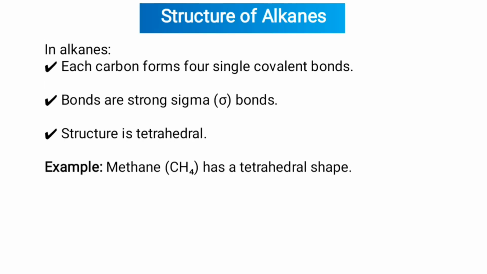Structure of alkanes. In alkanes, each carbon forms four single covalent bonds. Bonds are strong sigma bonds. Structure is tetrahedral. Example: methane CH4 has a tetrahedral shape.